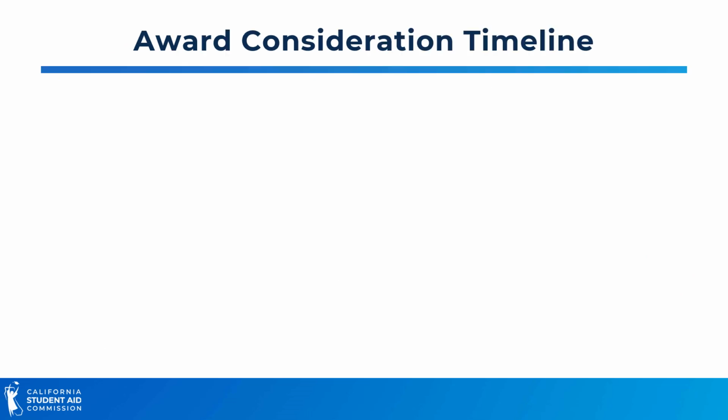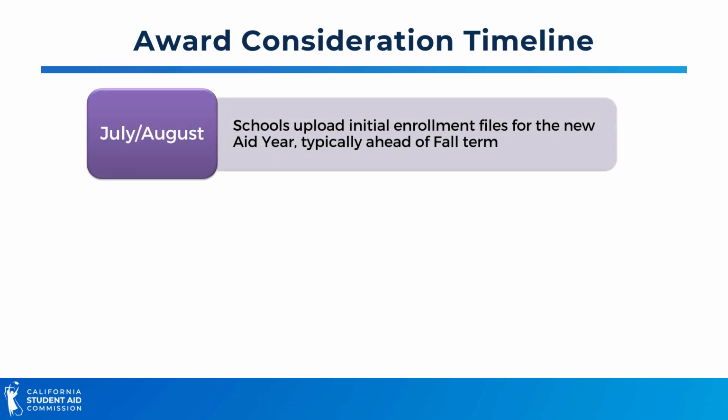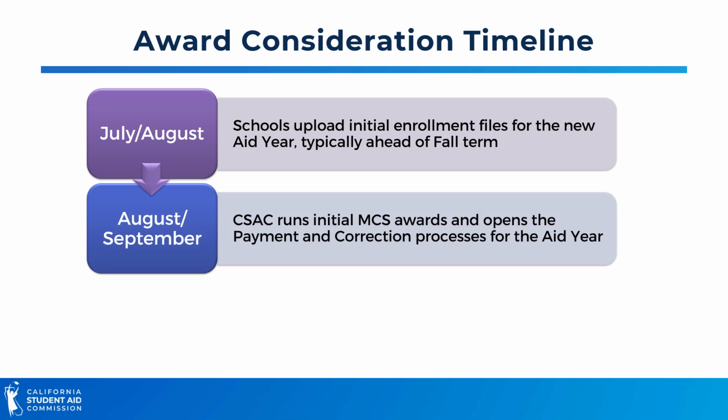Here is a look at the MCS award consideration timeline. Initial enrollment files are typically uploaded by institutions just ahead of the fall term in July or August. CSAC will announce the opening of the enrollment file submission process in a grant operations memo. Once all schools have submitted their initial enrollment files, CSAC will temporarily close file submission to run the initial awarding process. Once initial awards have been run, CSAC will open the payment and correction process for that award year.